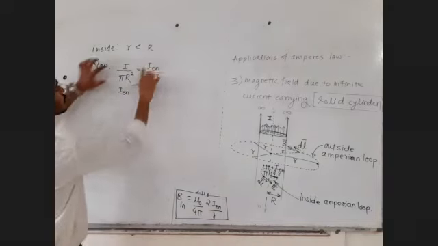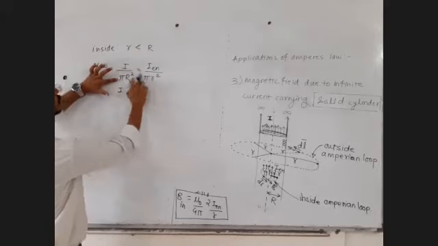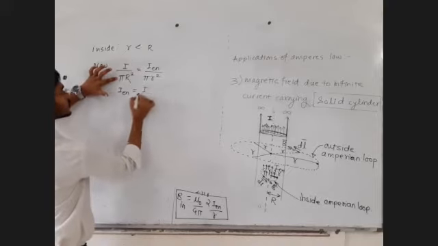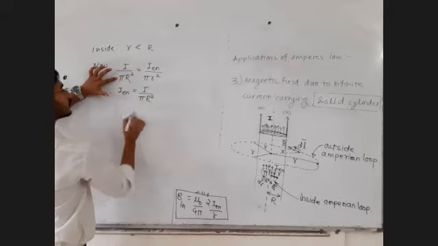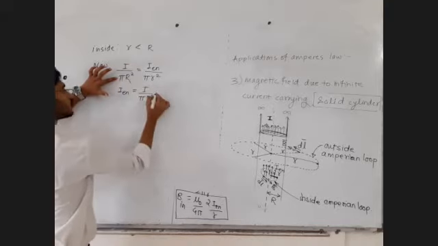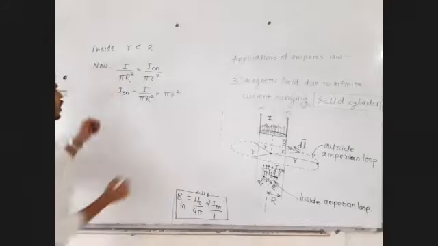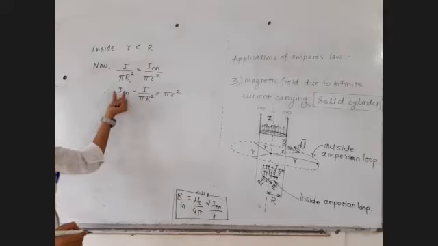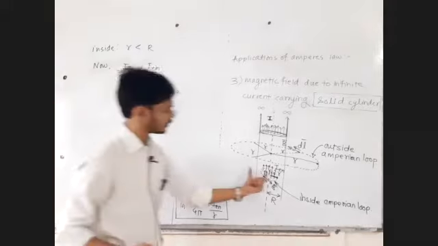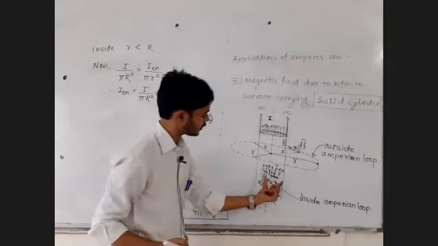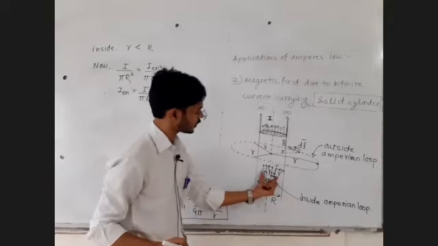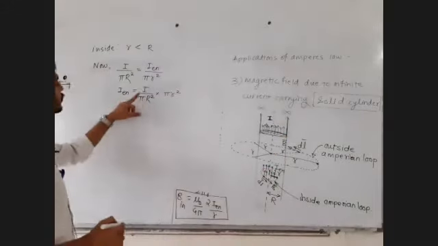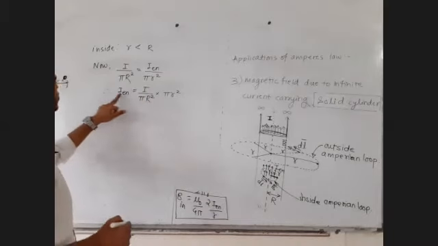enclosed current is equal to current per unit area into enclosed area. This enclosed current is equal to this current per unit area as it is, total current upon total area, into enclosed area. Enclosed area is pi r square. My current is equal to current per unit area into my area. So my current is equal to total current upon total area into my area.